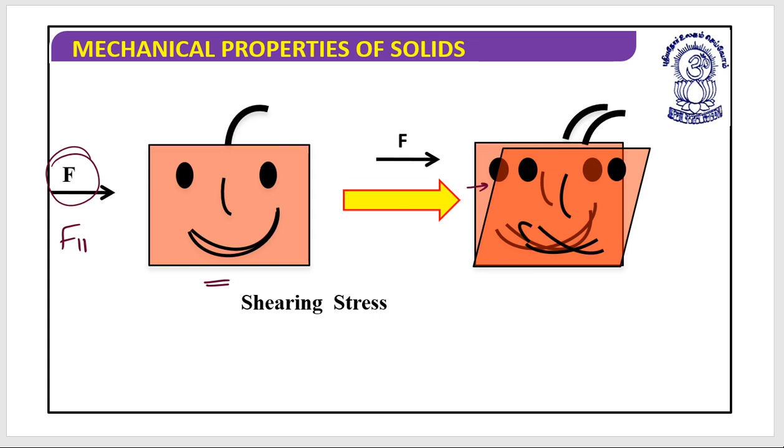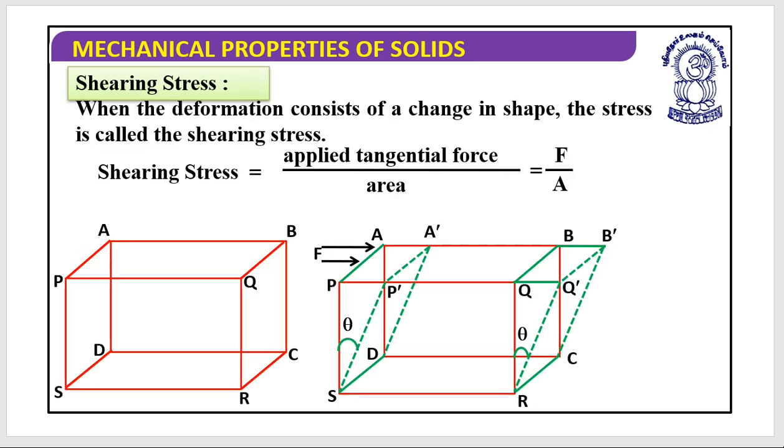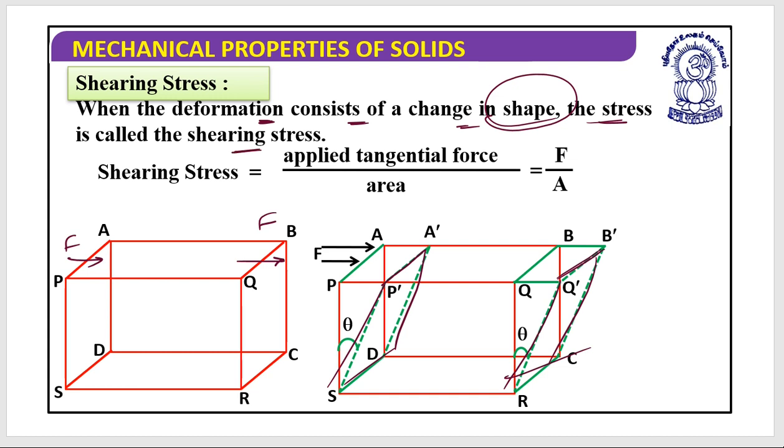Look at this. If you want to try it, let's suppose this is your book, and if you apply a force from here, or you can apply it from here, anything, then you can see this upper layer has been shifted like this. This is the situation of the upper layer, and this would be the bottom layer. So when the deformation consists of a change in shape, this stress is known as the shearing stress.